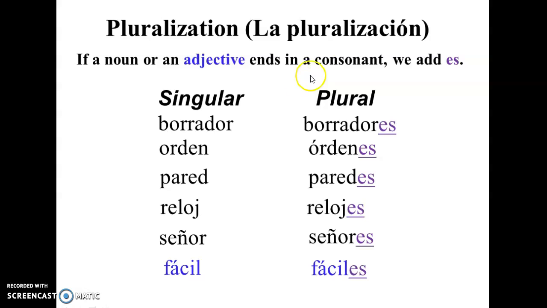If a noun or an adjective ends in a consonant, we add es. Borrador is an eraser, so borradores. Pared, this is a wall, paredes, so walls. Reloj, it's a watch or a clock, depending on the context, so relojes. Fácil, this is an adjective, easy, and so fáciles, if we're talking about something plural, for example, homework, that would be fáciles, if it's a bunch of different homework.